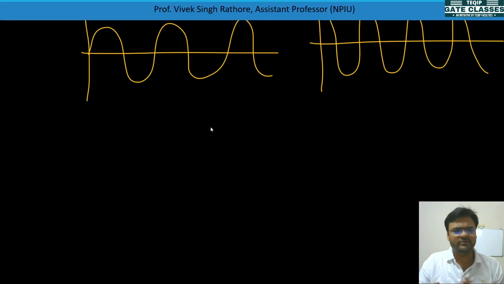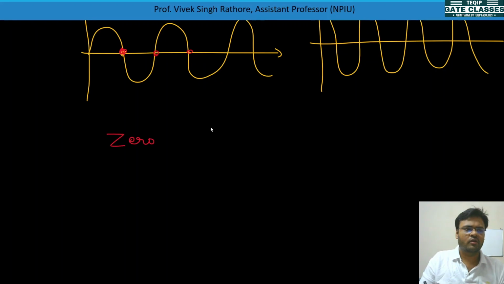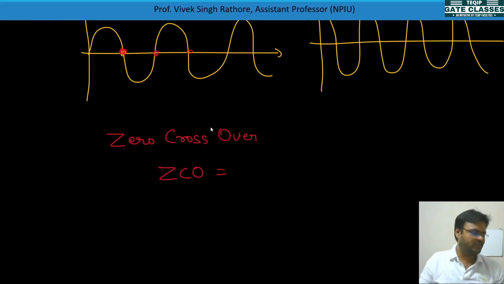Sinusoidal signals can be represented as sin t and cos t, which you already know. But here, when these signals are crossing the zero point, wherever they are crossing zero, those points are called zero crossovers. So the zero crossover is ZCO.